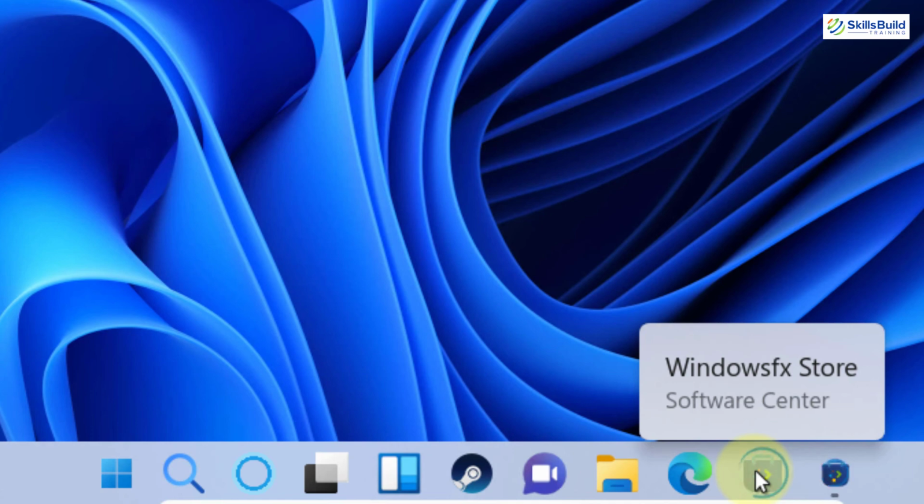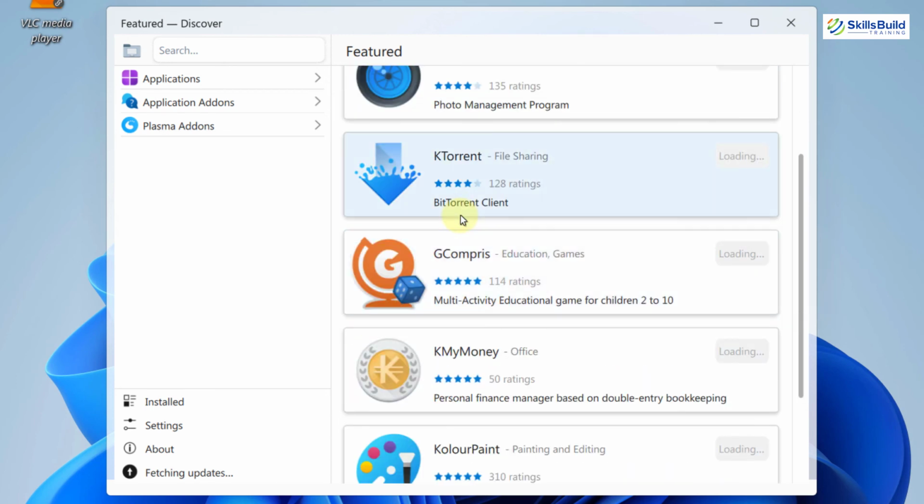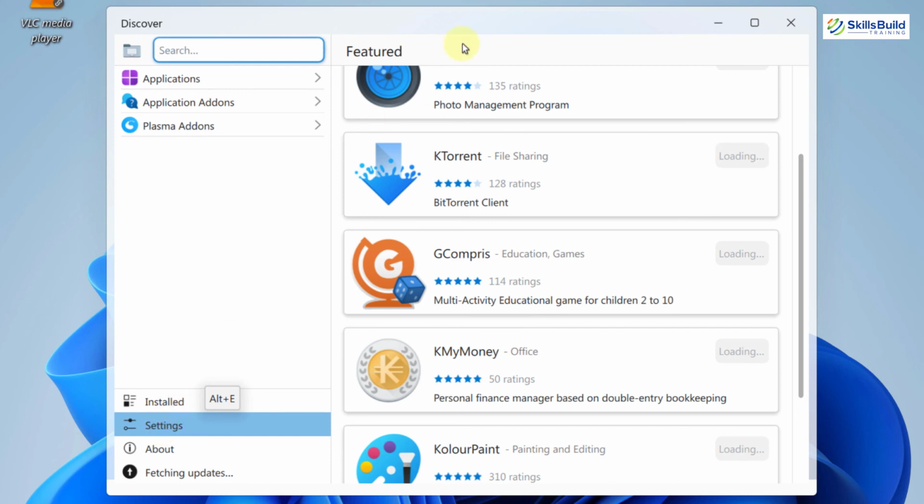At the end, let's explore the software center of this particular system. So I will just open it. So here we have different applications that are available that you can go through and you can explore. And here you have different categories, just like any other Linux distribution. And in case you want to search for something particular, just click on it and you are good to go. But the good thing is they have separated the settings section.